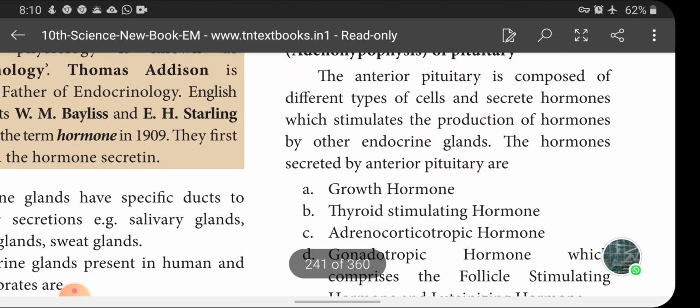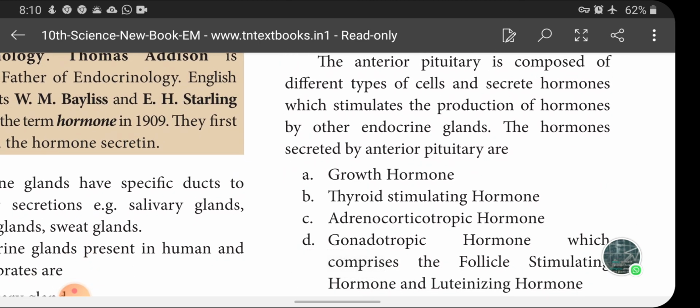The anterior pituitary is composed of different types of cells and secretes hormones which stimulate the production of hormones by other endocrine glands. The hormones secreted by the anterior pituitary are... So what this paragraph is trying to convey to us is that the pituitary gland consists of a variety of cells. Each variety of cells secretes a different hormone. So the pituitary secretes many hormones.